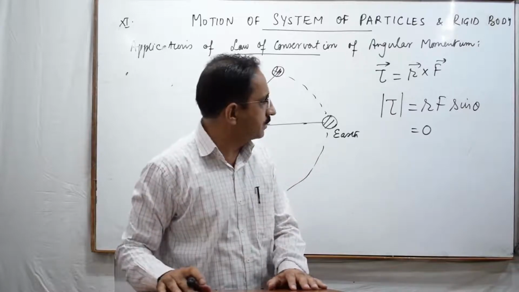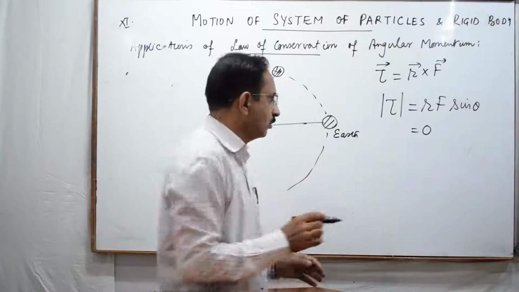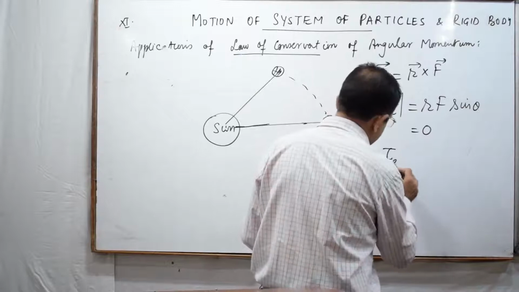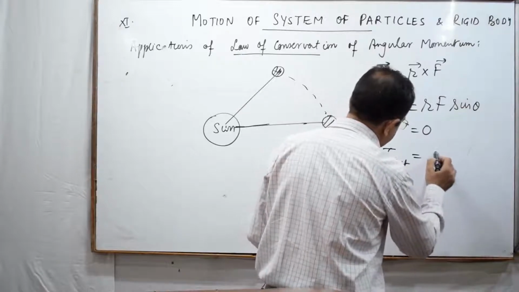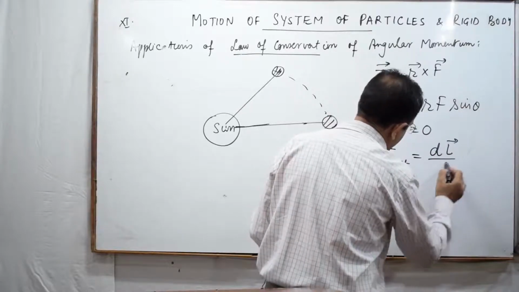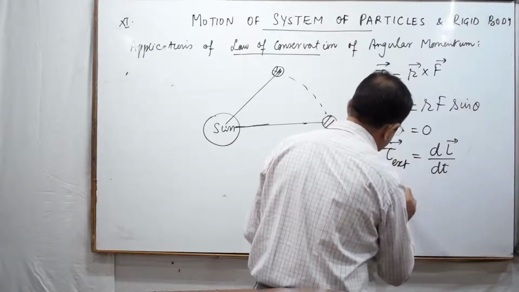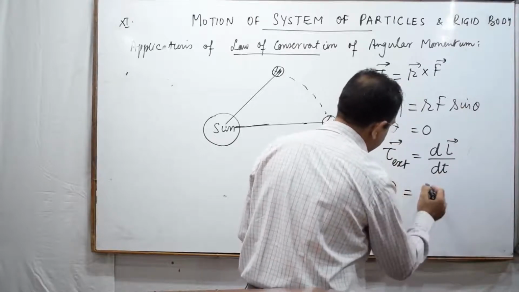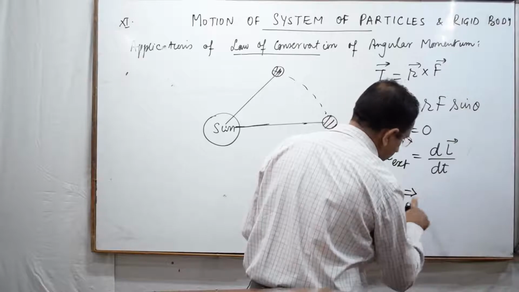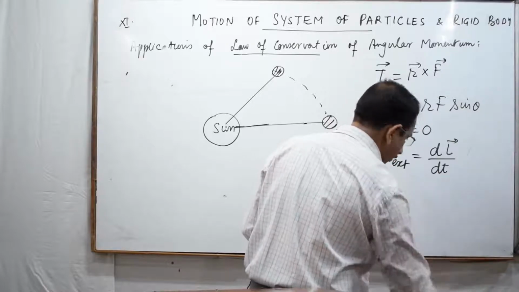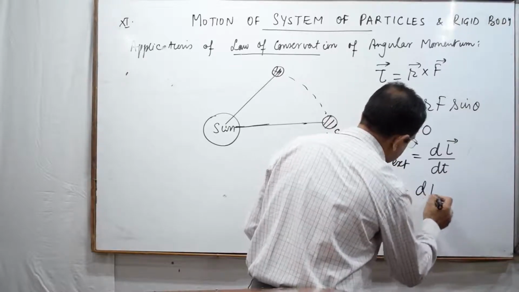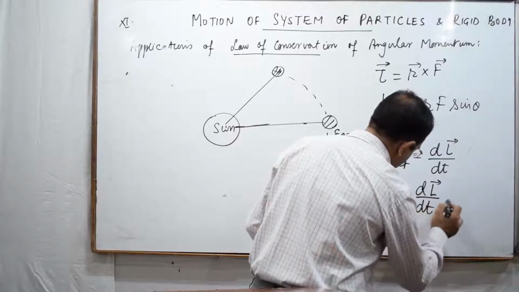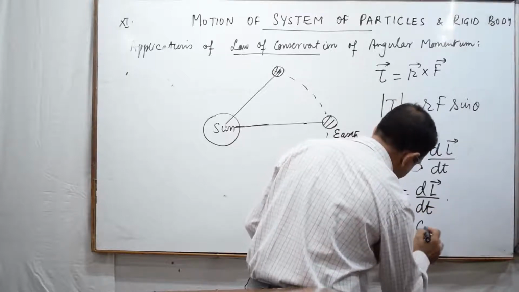With this type of situation, when torque is equal to 0, whenever external torque is equal to d over dt of L, then in presence of 0 torque, dL by dt should be equal to 0, and when dL by dt becomes equal to 0, L becomes a constant.